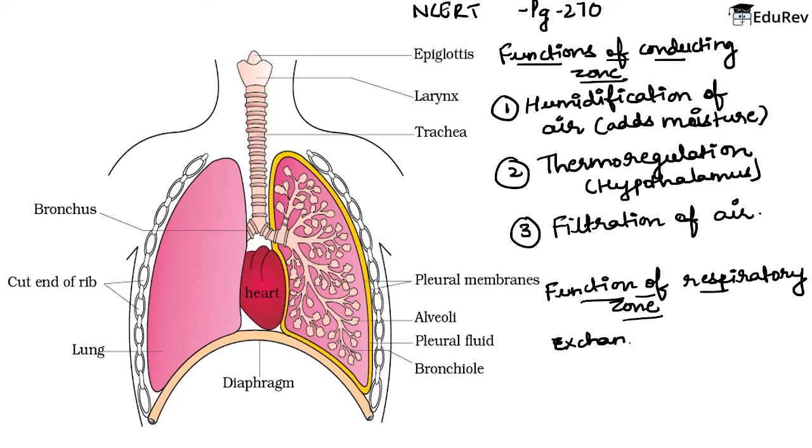Exchange of gases between alveoli and blood. And how? For example, this is the alveoli, this is the structure of alveoli, and these are the blood vessels present near to the alveoli. So the exchange of gases takes place through the capillaries and the membrane of alveoli like this.